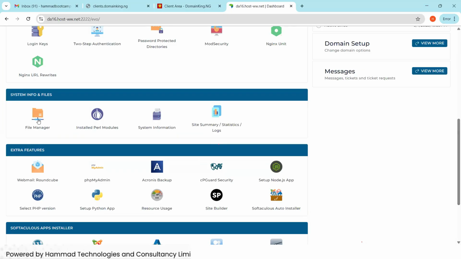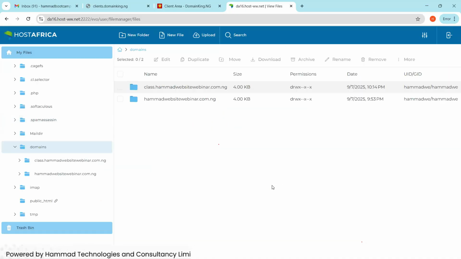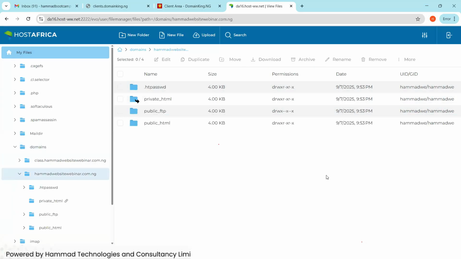So when you click on file manager, this is where it will bring you. We have the domains. These are the two domains that we have. Anything inside this folder are the website files. So now we don't have anything, but we have public.html inside it. There is nothing in it because we didn't put anything.